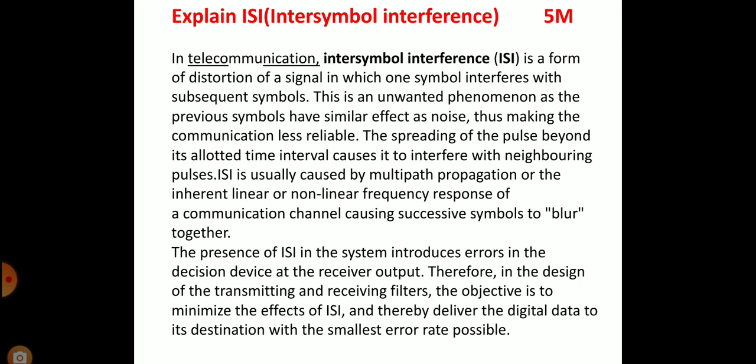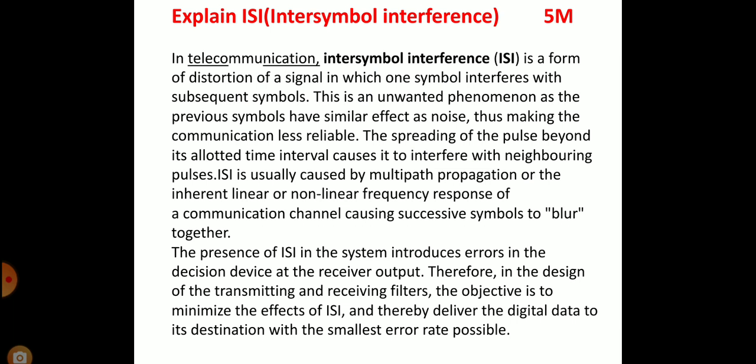Explain inter-symbol interference. In telecommunication, inter-symbol interference, ISI, is a form of distortion of a signal in which one symbol interferes with subsequent symbols. This is an unwanted phenomenon, as the previous symbols have a similar effect as noise, thus making the communication less reliable.